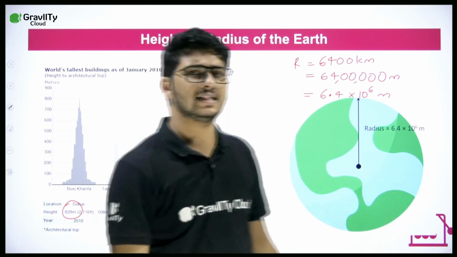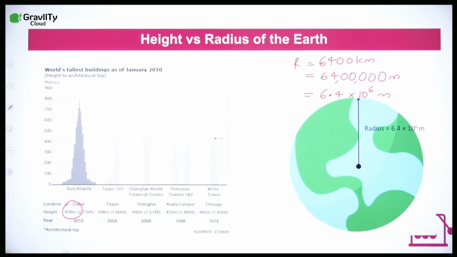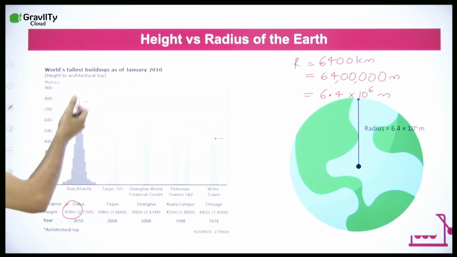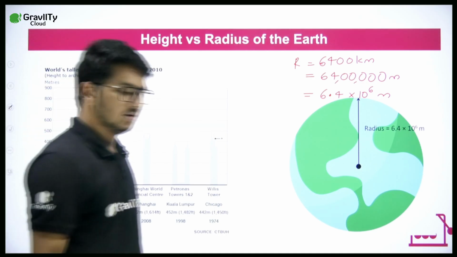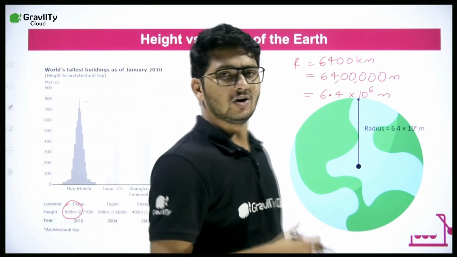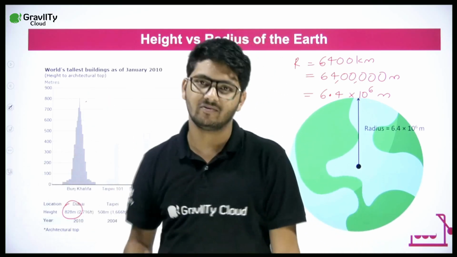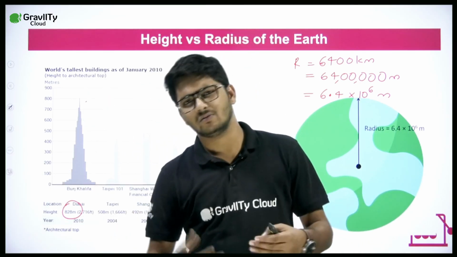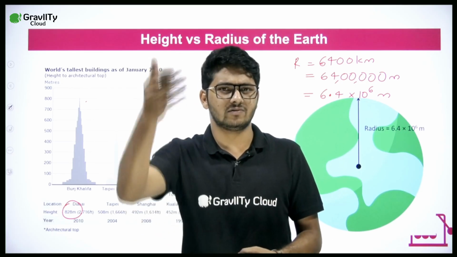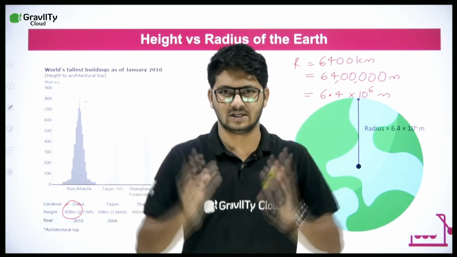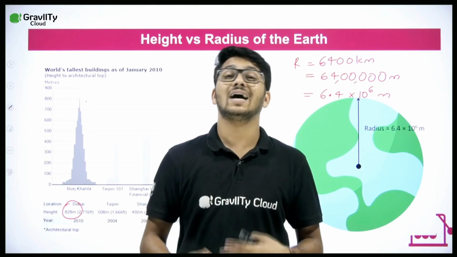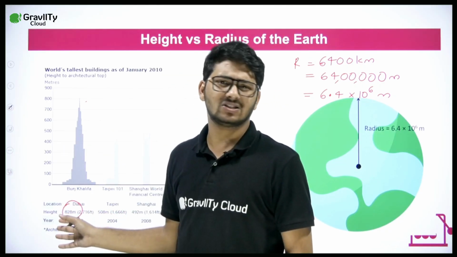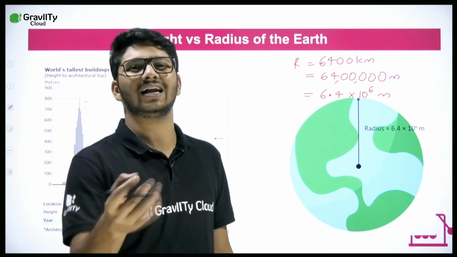In fact, you can take other buildings also. Some of the tallest buildings are shown here, but all of them are shorter than Burj Khalifa. Why are we considering that? Because this is the tallest building that we have built. Now in everyday life, generally, what heights do we go to? 3rd floor, 5th floor, 10th floor, on an average, yes or no? So the height that we go will not even be 800 meters. We might go to, let's say, 100 meters maximum.